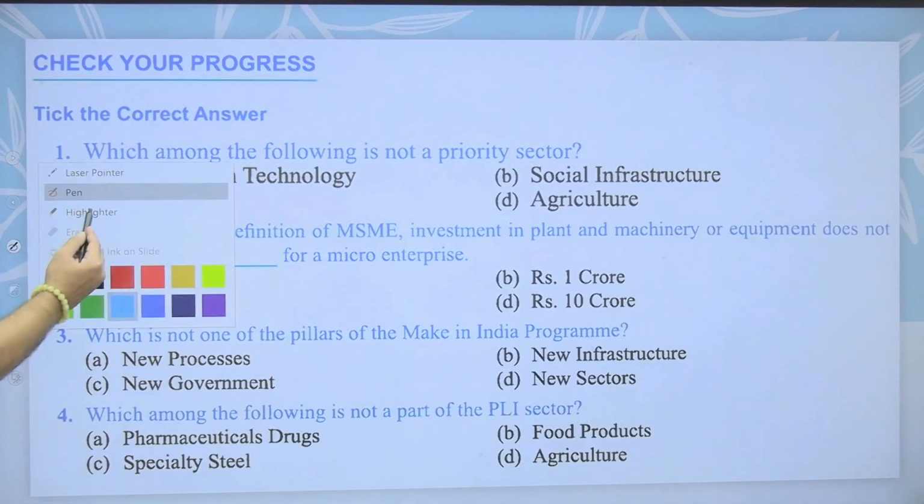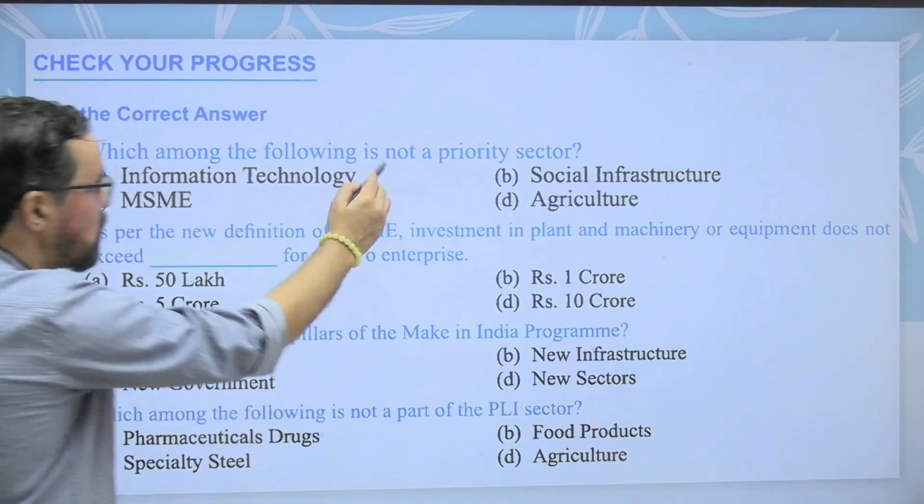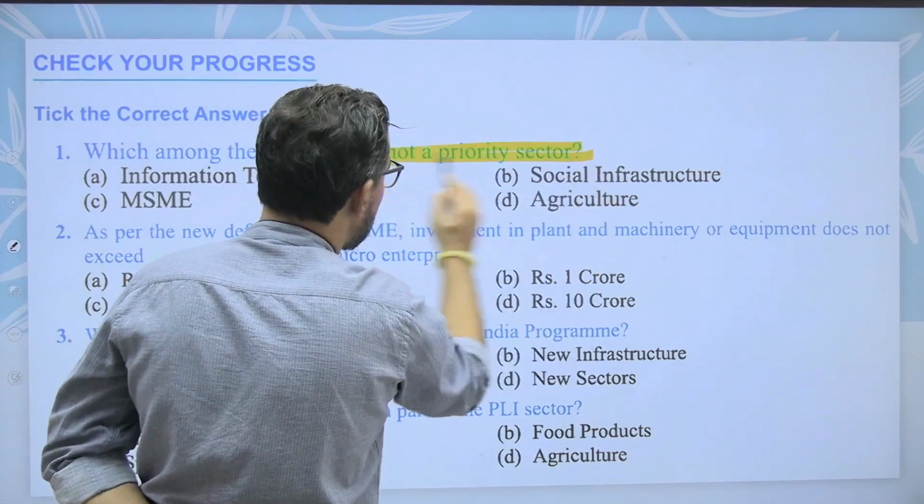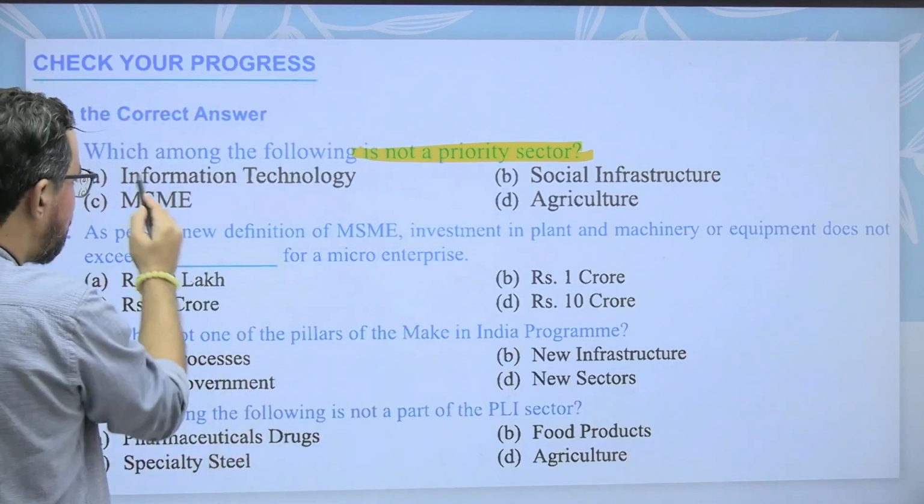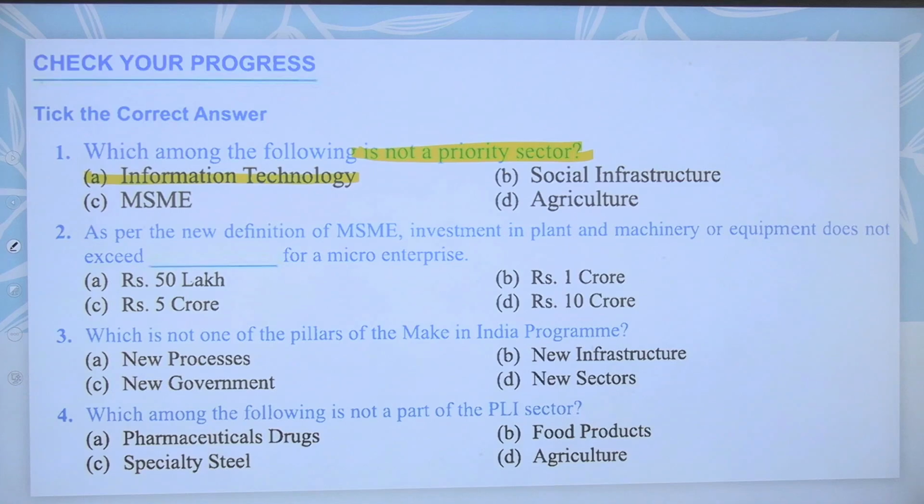So now let's practice some questions from your book itself. Which of the following is not a priority sector? Information technology itself. The rest generally come under the priority sector.